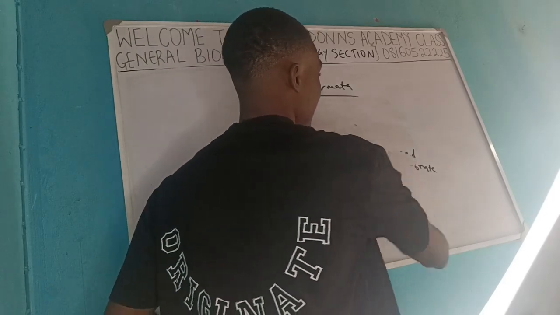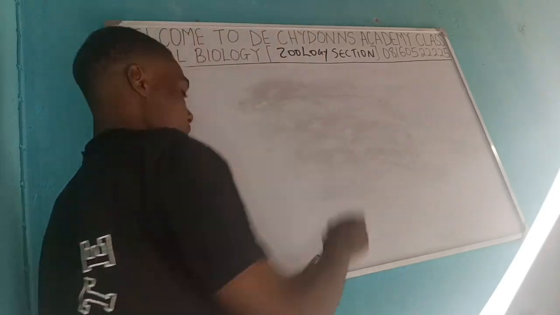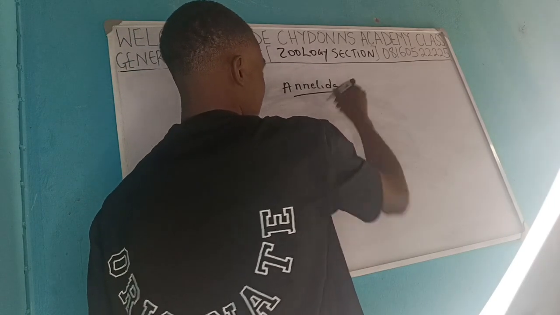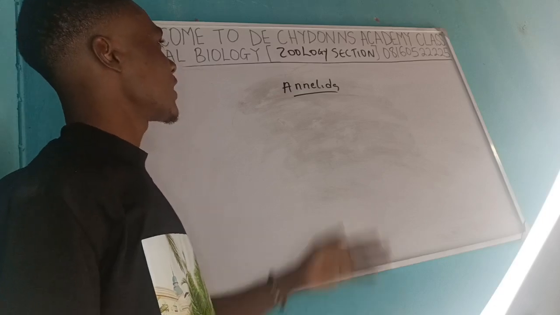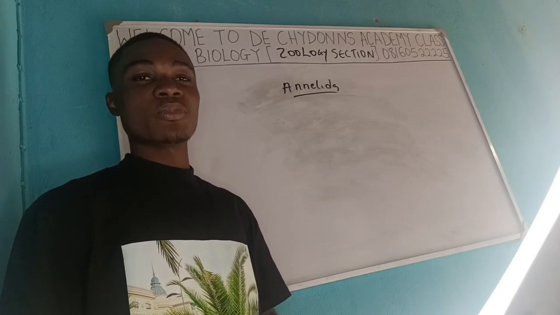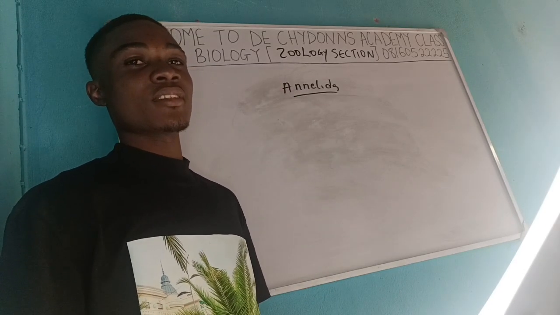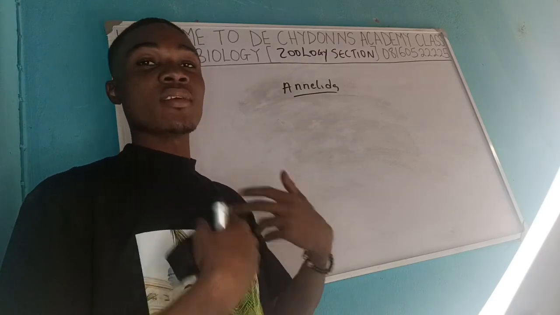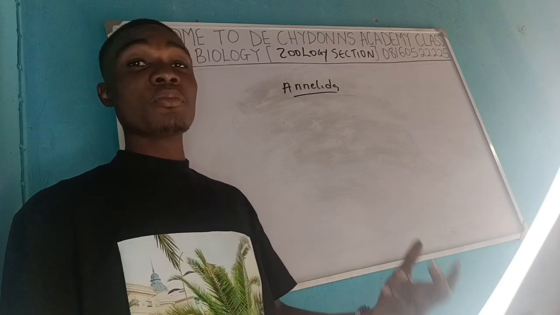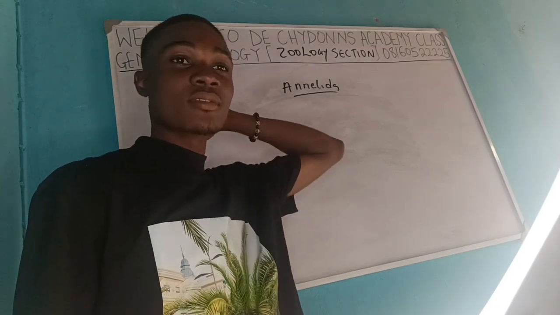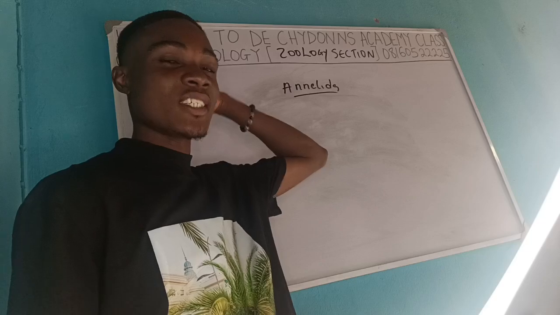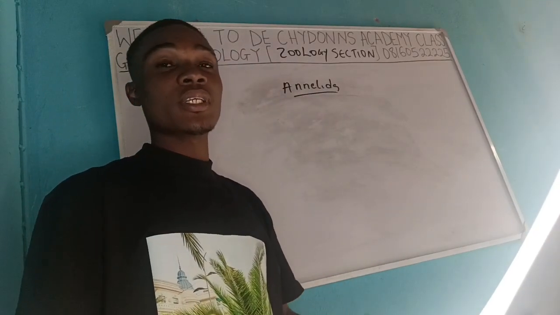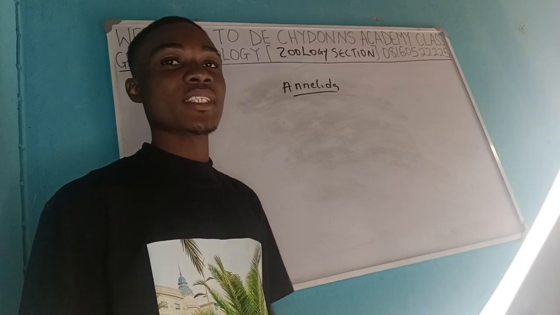Let's discuss the next phylum here, and that is the annelida. These phylums are called the segmented worms. They have so many segments in their body, and they have a cord that runs in the ventral surface of the body. Unlike a human being, we have a dorsal cord that runs in our spine, situated at the dorsal part of our body, but in annelida, it runs in the ventral part of their body. They have so many segments in their body.